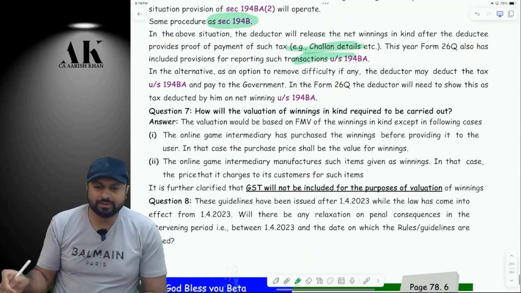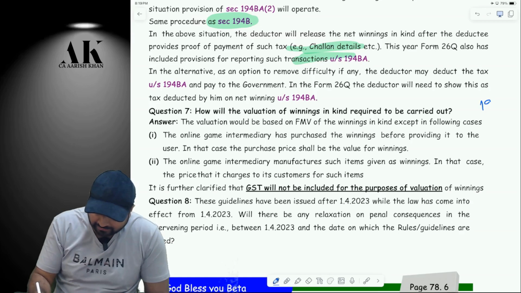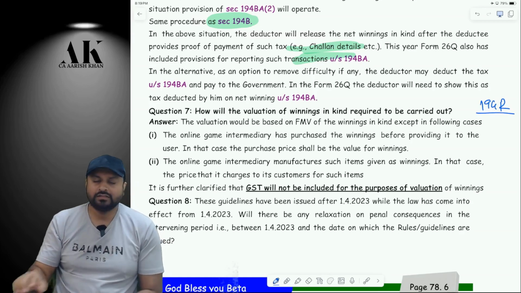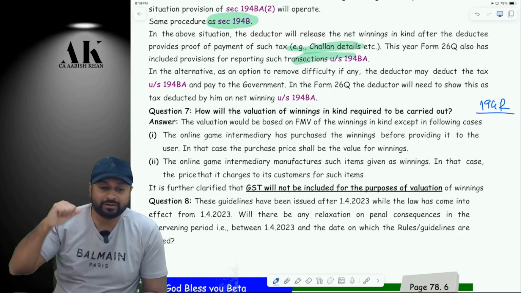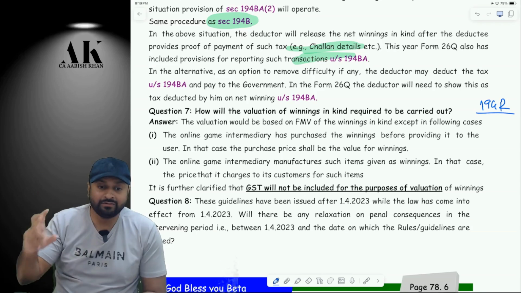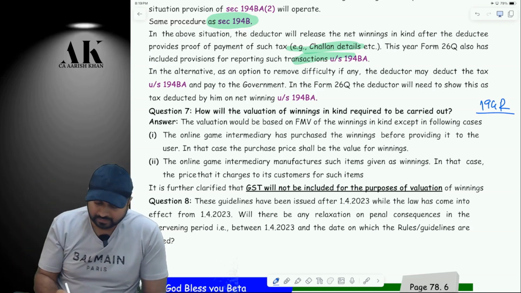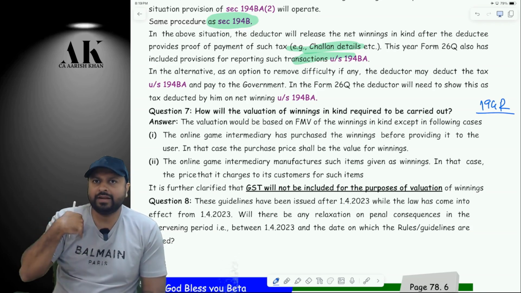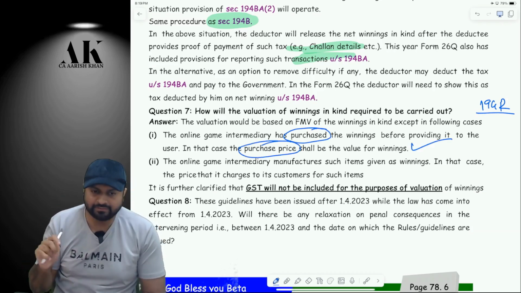Second thing, question number 7. When I'm giving you winning in kind, suppose I'm giving you a car, how will I value that car? That is also something which we have done earlier in 194R if you remember. Now, in my example, I told you that the car is valued 1.5 crore. Now, how I arrived at that 1.5 crore, that also I have to tell you. So, when I'm Dream 11, I'm giving you the car, if I have purchased the car for you, then the purchase price will be the value. Is it clear?